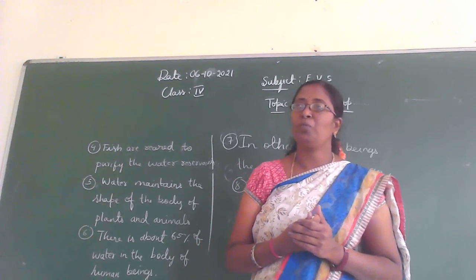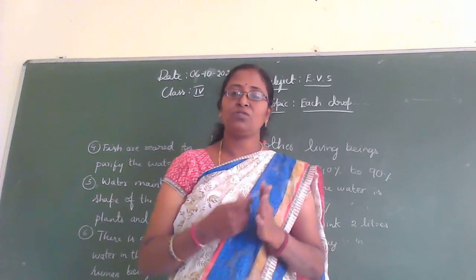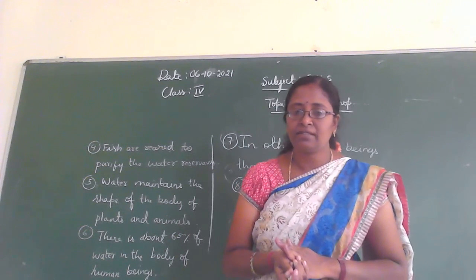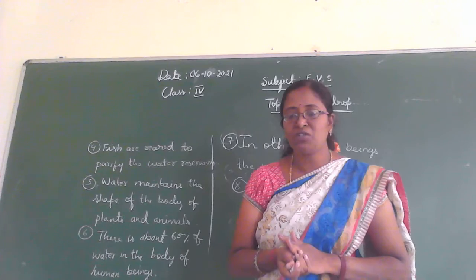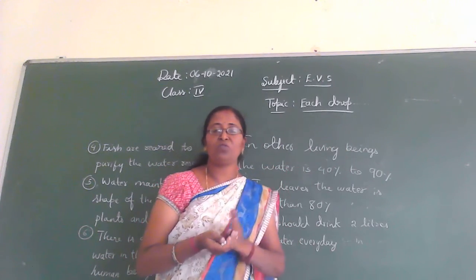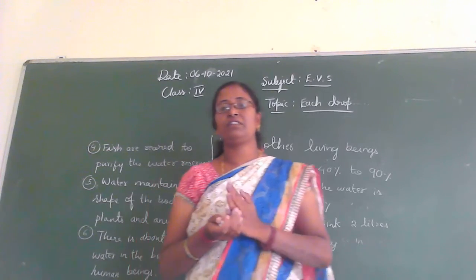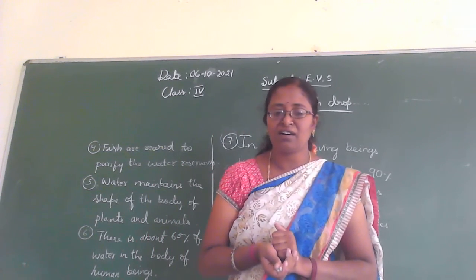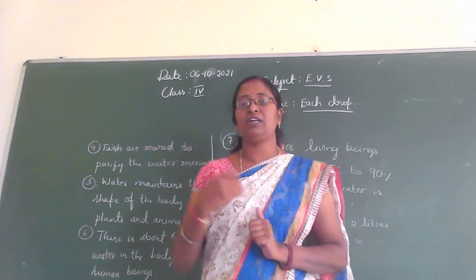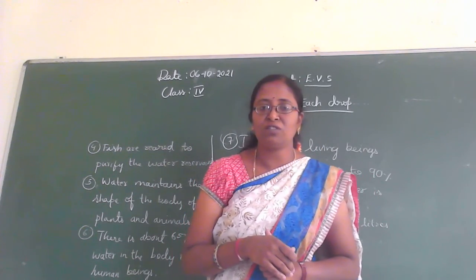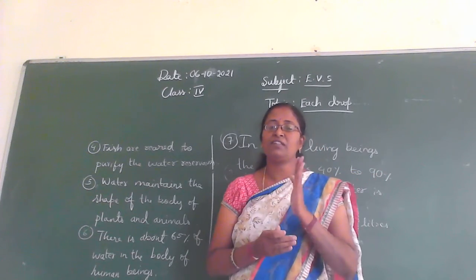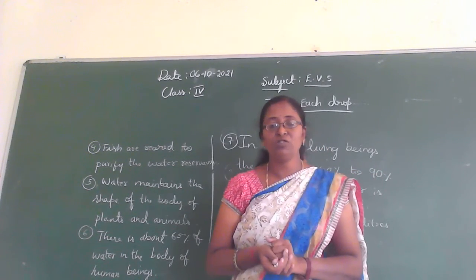So do you know about Mawsynram, children? It is present in another state called Assam. So do you know in which state we are living? We are in the Karnataka state. So name your state. Our state name is Karnataka. Have you heard about Assam? It is another state in our country. So which is our country? Yes, India. So in Assam, there is a place called Mawsynram.